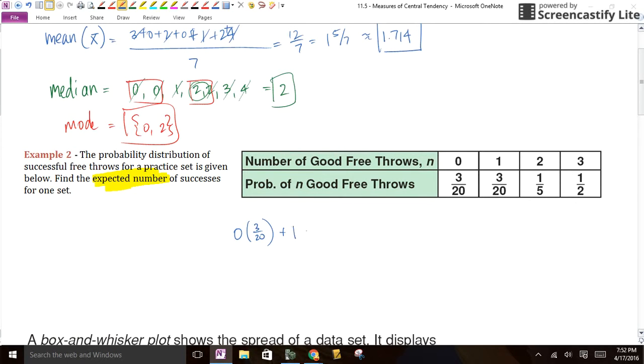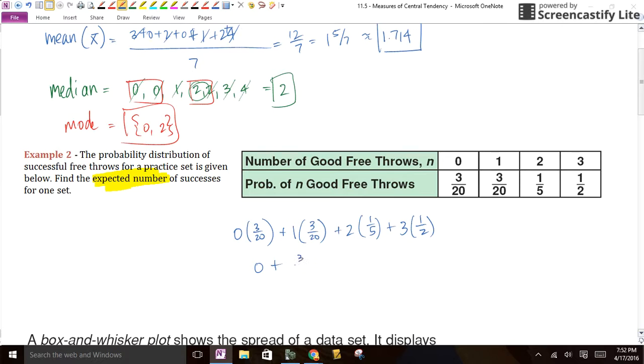So making 1, she noticed 3 out of 20 times, and making 2 was 1 out of 5 times, and making 3 was 1 out of 2 times. And that would be what's called expected value. You take the value that you're looking for, in this case, the number of free throws that she makes, multiplied by the probability, and you add them all up. So what is that? Well, that's easy.